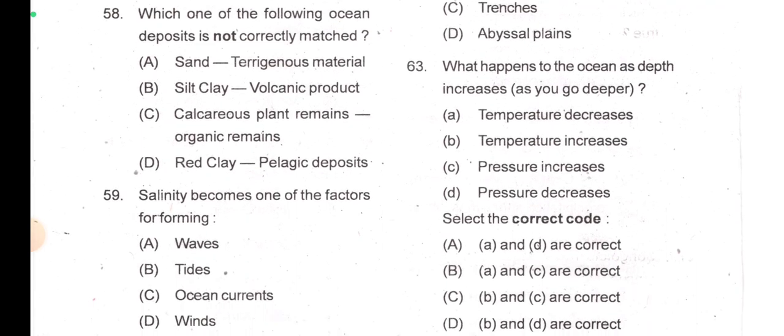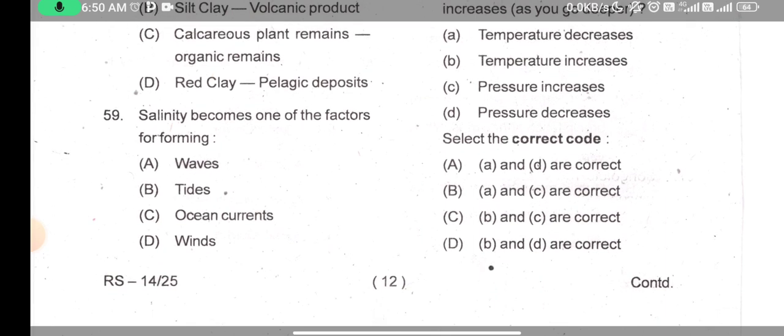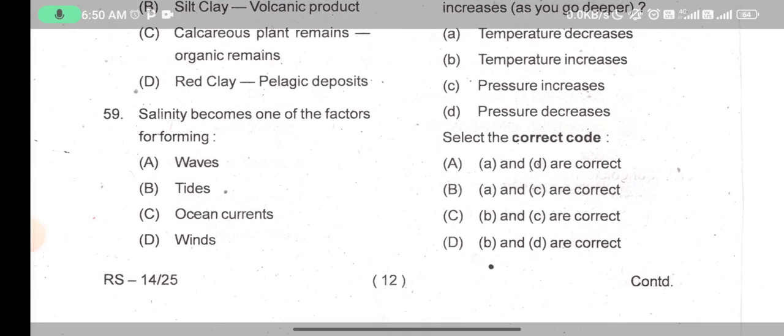Next, which one of the following ocean deposits is not correctly matched? Sand is a terrigenous material. Silt clay is a volcanic product. Calcareous plant remains, organic remains. Red clay, pelagic deposit. Not correctly matched, right? So silt clay is not a volcanic product, no? I think option B is the correct here. Salinity becomes one of the factors for forming.